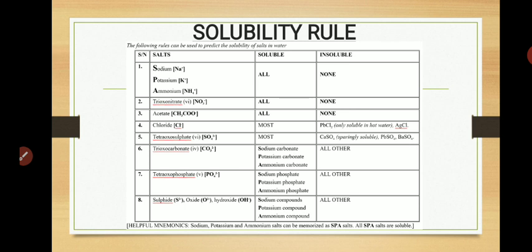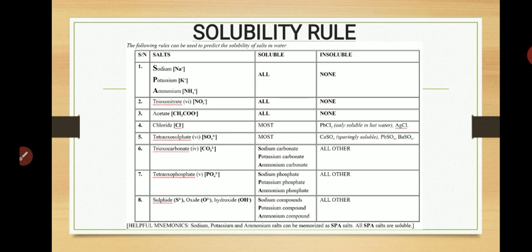It is your power as a chemistry student to understand the solubility rule because it's going to help you in a lot of ways. For example, you need to understand it to know the method that is appropriate to prepare a particular salt.